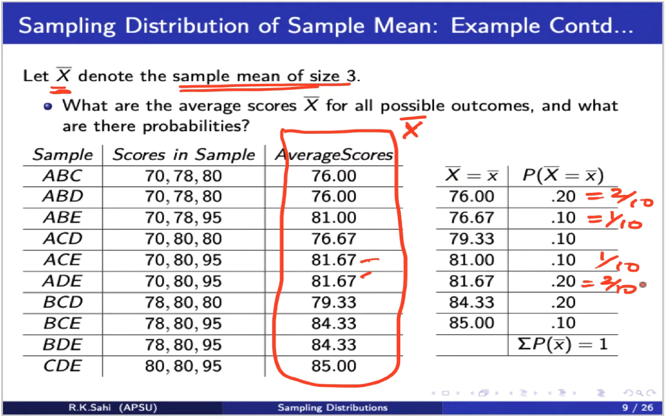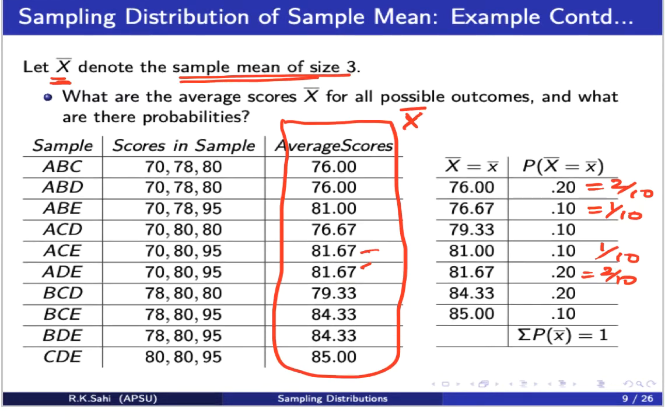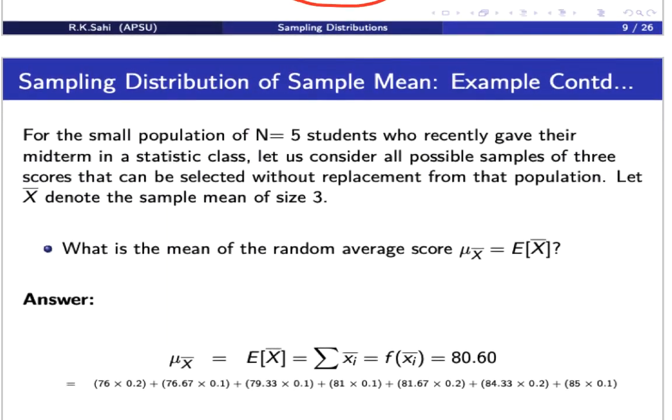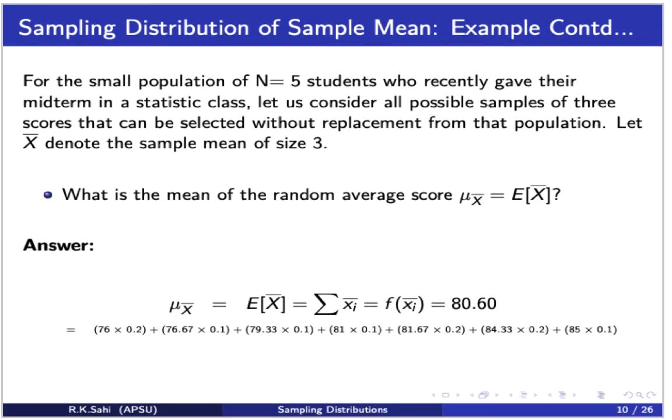Now we would like to find the mean of this random average score. The sample mean is a random variable and hence has a probability distribution, so it will have a mean and a standard deviation.